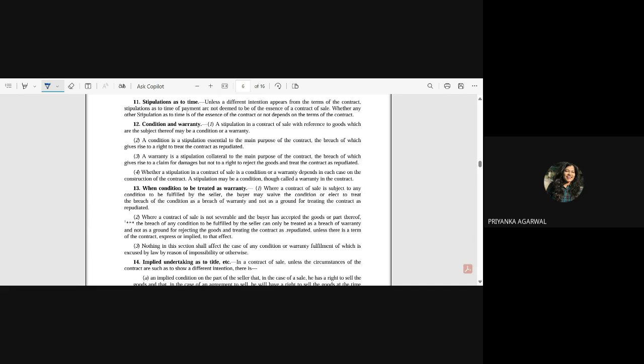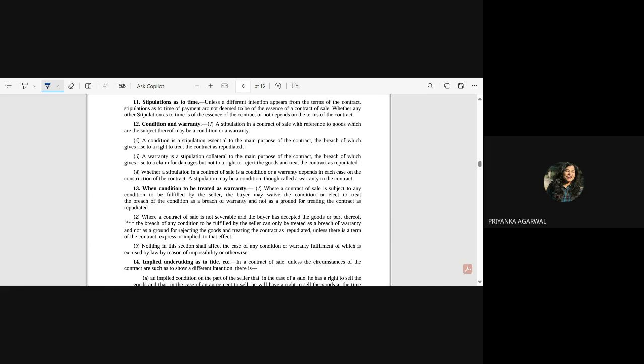Stipulation itself means any kind of statement or representation which has been made by either the buyer or the seller. And now this statement or representation has been made for what? That we will see in further sections. So the general layman meaning: stipulation का मतलब हुआ कि आपने कोई statement या representation दिया है, and वो किस लिए दिया है और उसका क्या purpose fulfill होगा वो depend करता है.